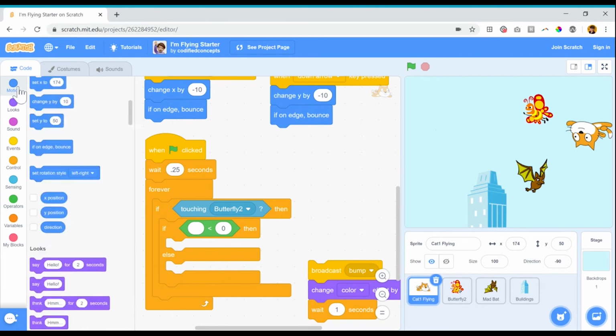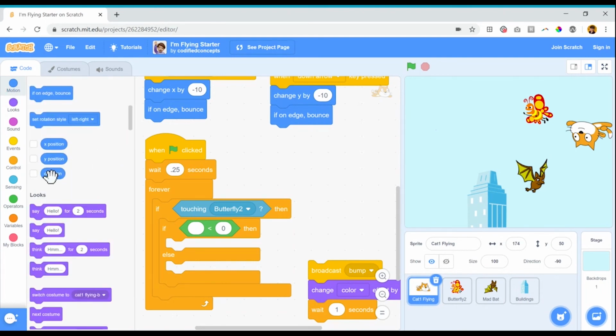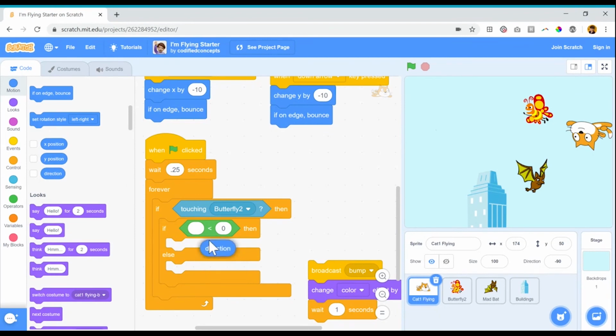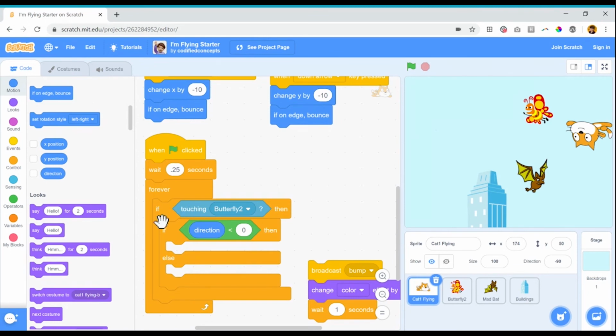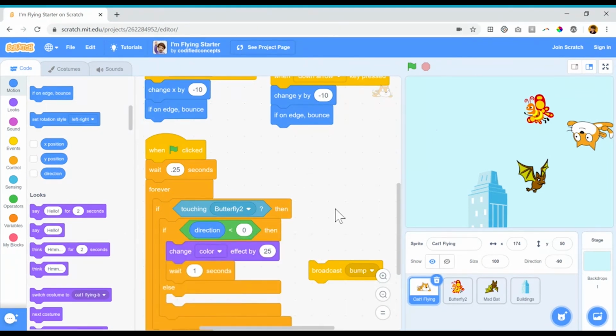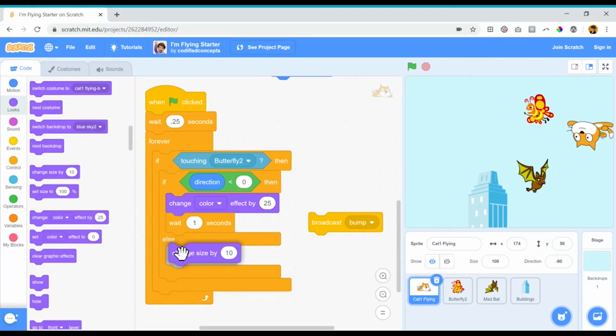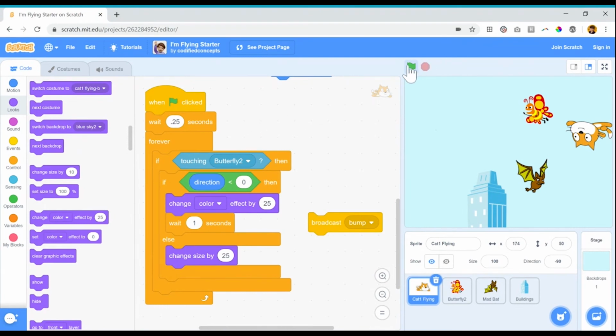And I'm going to go back to these blue motion blocks and scroll down until I see this oval-shaped one that says direction. Notice that oval shape fits right inside this circle. And again, if I hold it close, those white highlights let me know I can drop it in. So now I've said, check, are you touching the butterfly? Then check, is your direction a negative number? Let's have it do a color change, and let's have it do a size change otherwise. Let's give this a try.